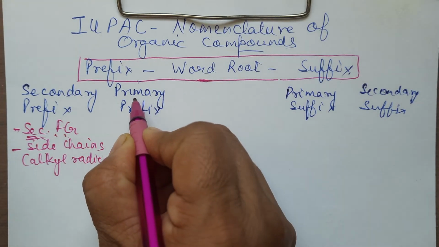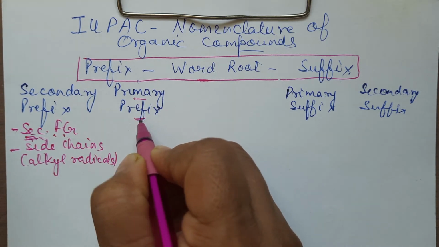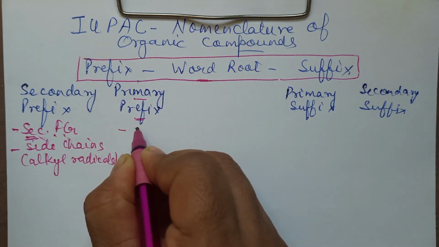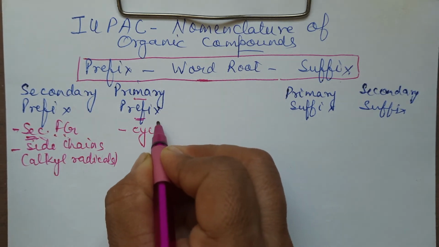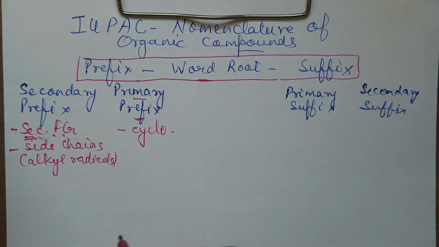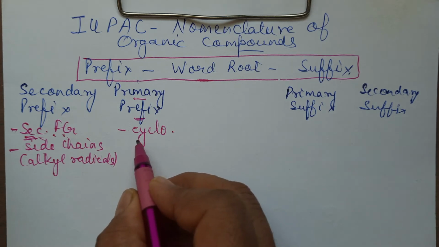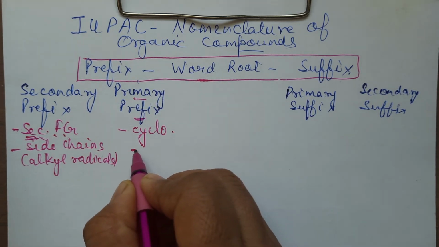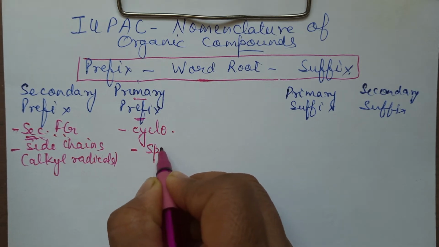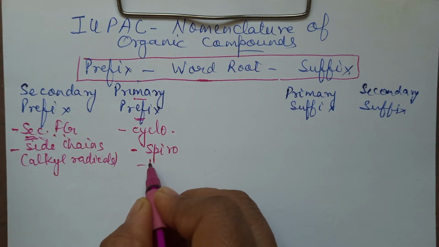Now, primary prefix. Primary prefix is normally written in case the ring is present. That means in case it is cyclo. Say cyclohexane, then we will write down cyclo before the word root. Or sometimes, there is spiro, bicyclo.